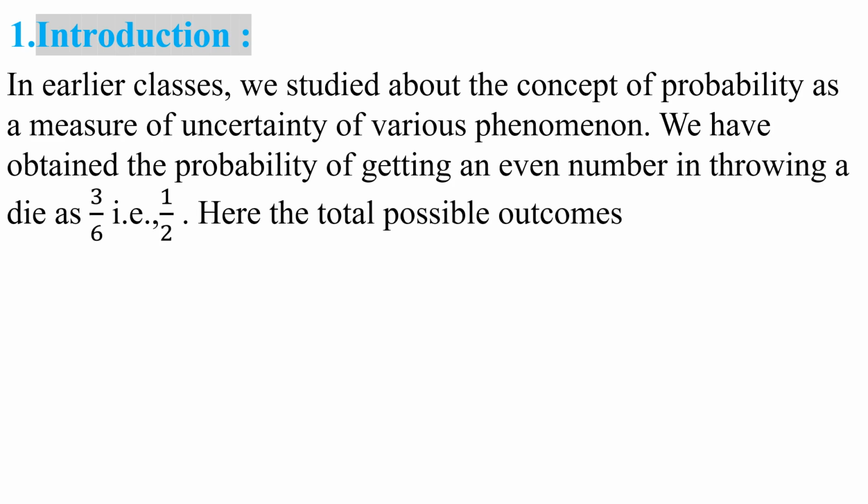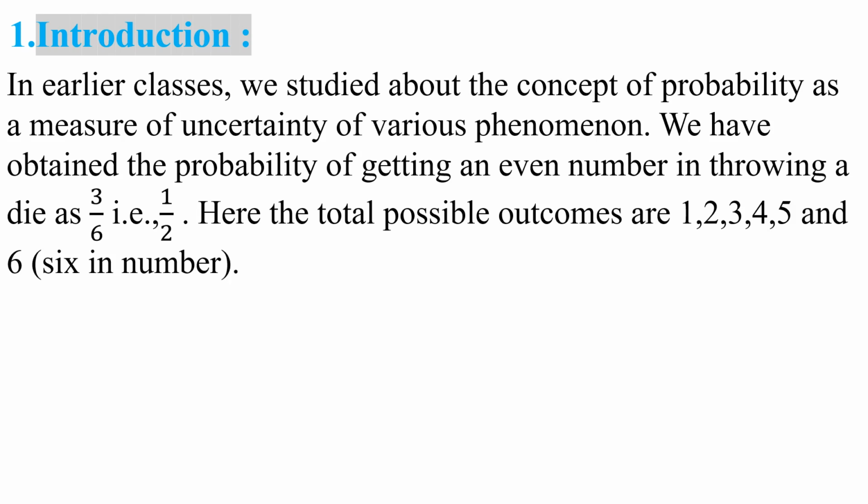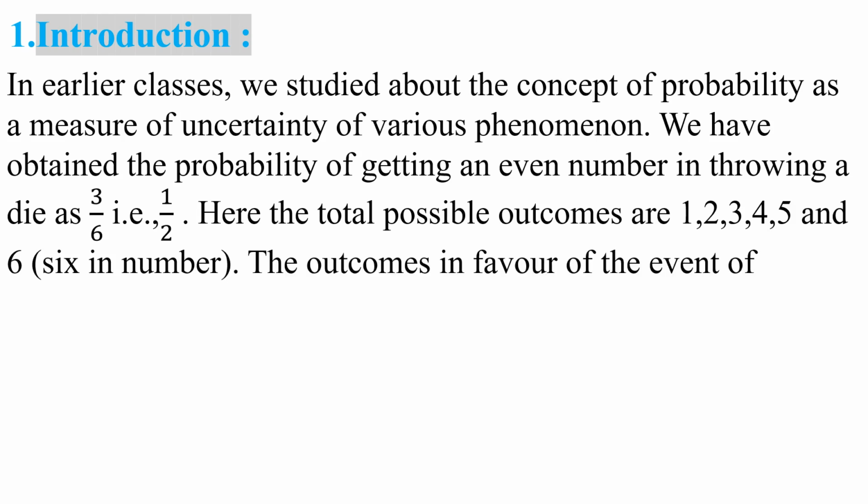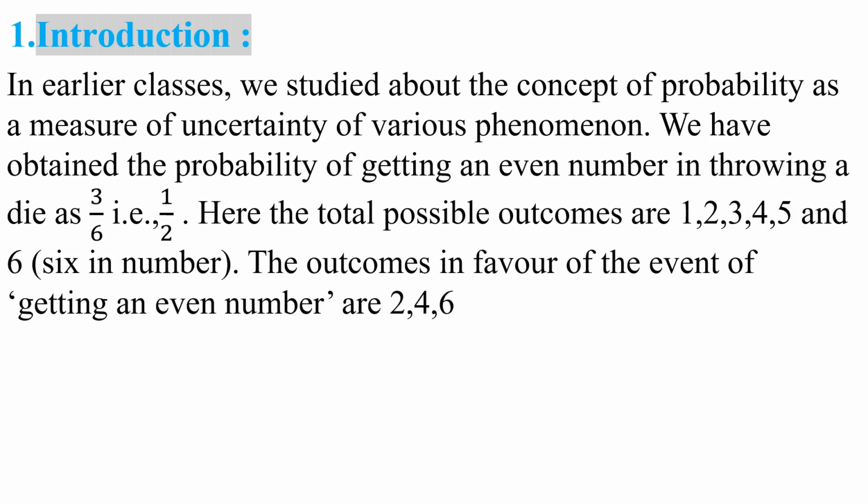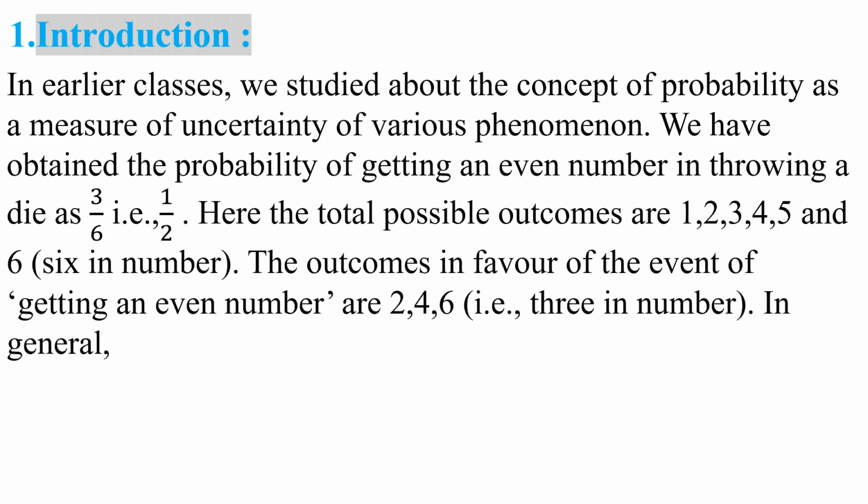Here the total possible outcomes are 1, 2, 3, 4, 5 and 6. Yes or no, children? The outcomes in favor of the event of getting an even number are 2, 4, 6. That is 3 in number, 3 possible outcomes, favorable outcomes.